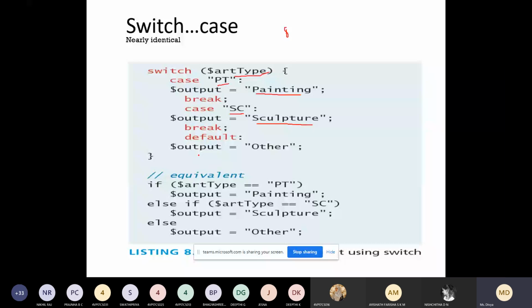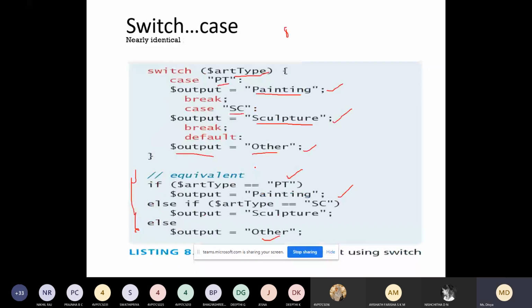So there are three cases: PT, SC, and the default case. This is equivalent code in PHP using if statements. You check whether it is equal to PT, else whether it is equal to SC, else the last one, we conclude that it is others. So that is about if and switch statements.